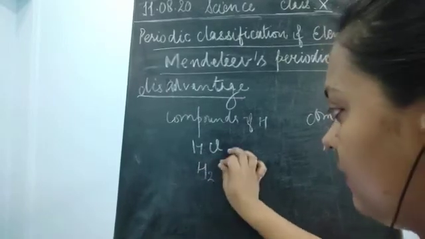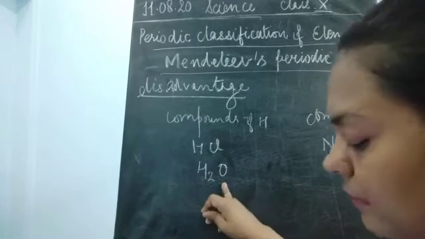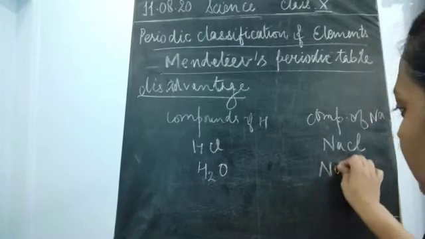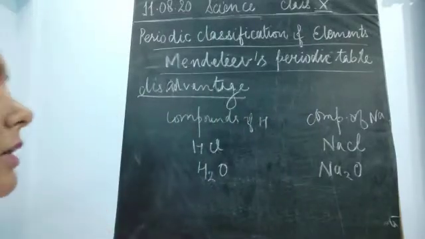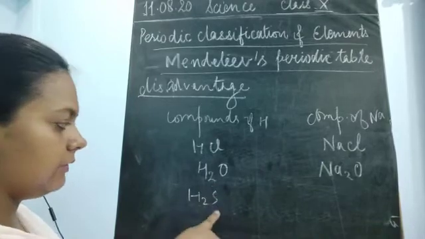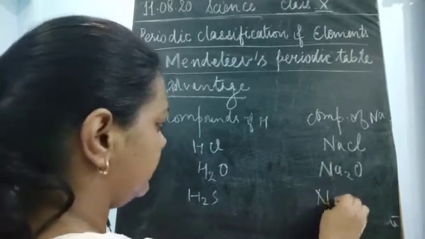Again, hydrogen was forming with oxygen. It was forming the compound of water, that is H2O, the oxide of hydrogen. Then sodium was forming Na2O. This was very similar to sodium also. Next, hydrogen was reacting with sulfur, and here also it could react with sulfur, as Na2S.